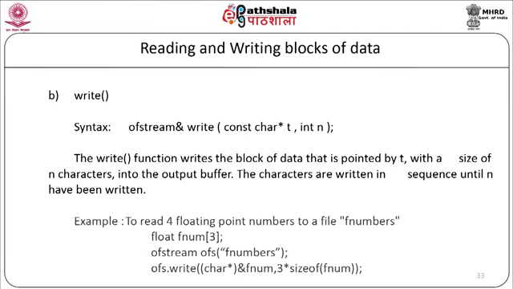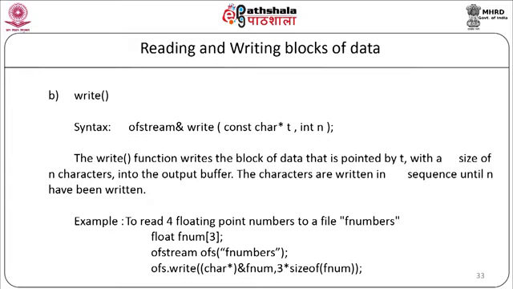Example, to write 3 floating point numbers to a file fnumbers, we will have the array as float fnum[3], ofstream ofs("fnumbers"), ofs.write((char*)&fnum, 3 * sizeof(float)). So 3 values of the float array are written to the file.